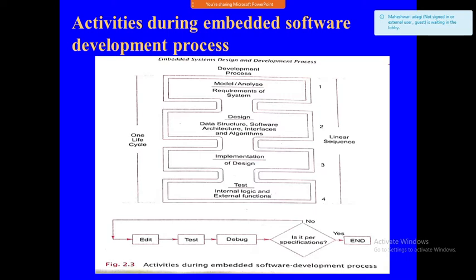Lastly, the implementation will be there. In the design, we put the structures. In the implementation, we write the code. Next, the test: internal logic and external functional. We check those things. That is the testing period.